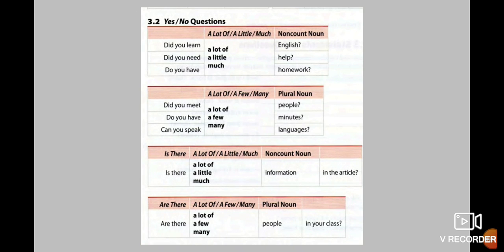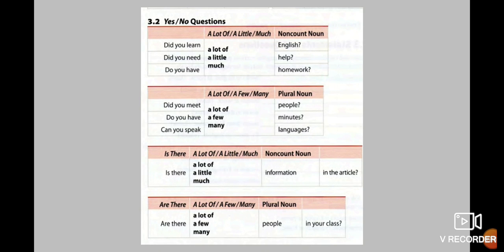Let's continue. Did you meet a lot of people? Did you have a few minutes? Can you speak many languages? In that case, these are plural nouns. That means something that you can count. For that reason, you use a lot of, a few, or in some cases, many.